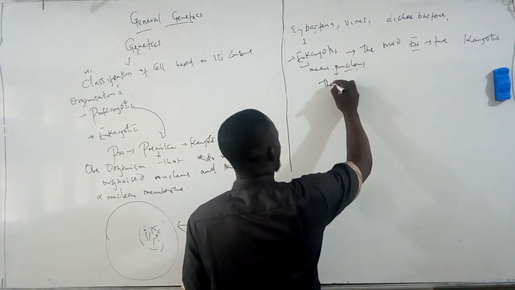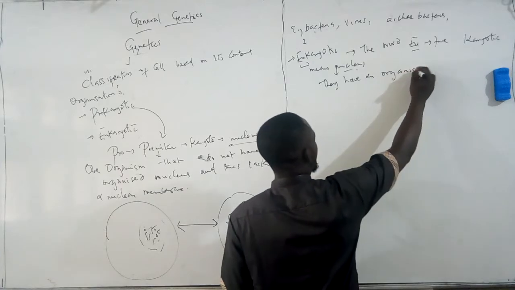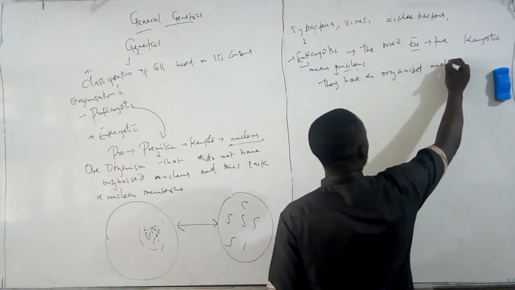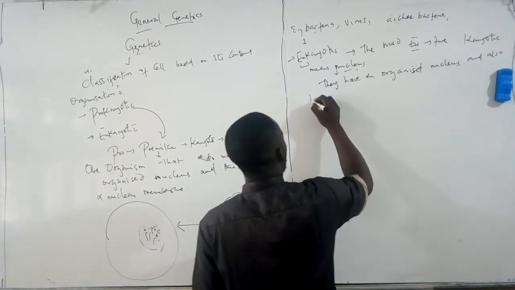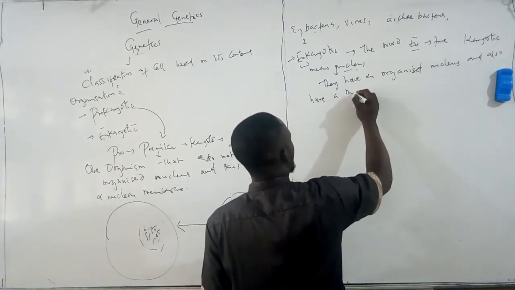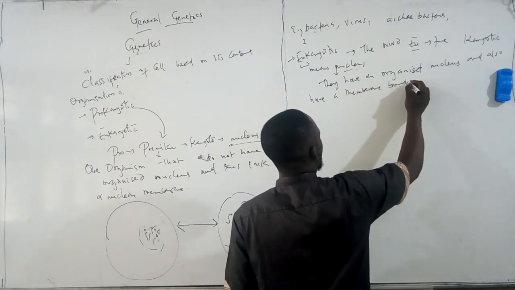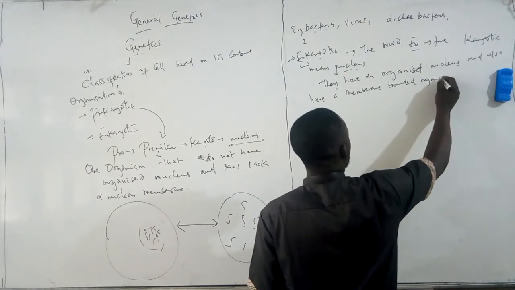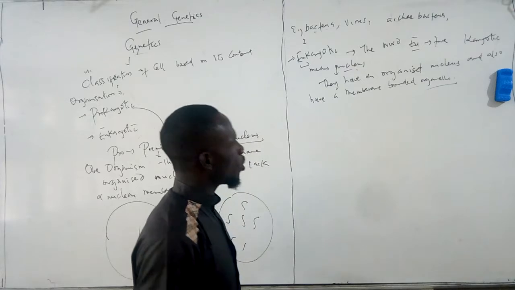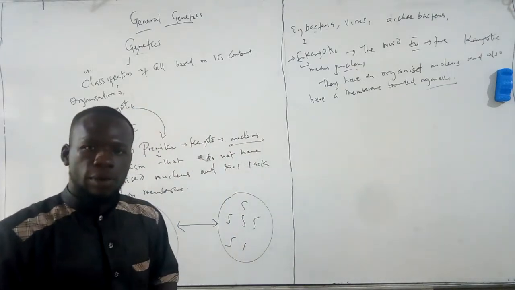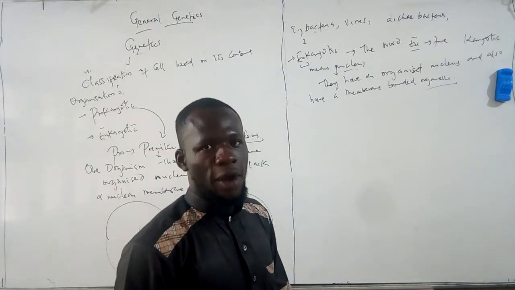So they have an organized nucleus and also have a membrane-bounded organelle. So the eukaryotic have an organized nucleus and also have a membrane-bounded organelle. So you can see it's quite different from the prokaryotic.